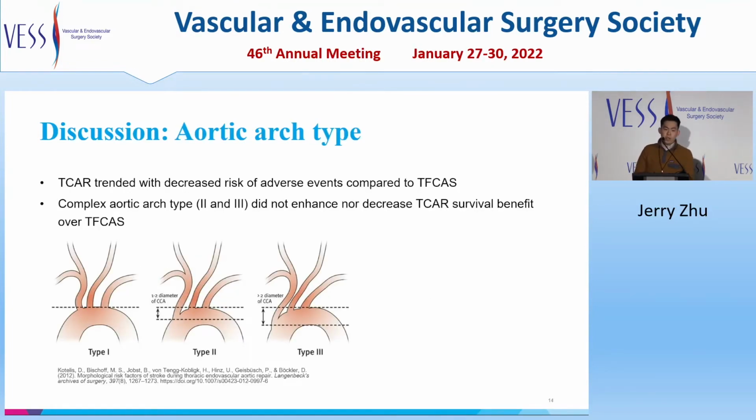And in regards to aortic arch type, our findings were that type 1, TCAR consistently trended with decreased risk of adverse events compared to TFCAS, and complex aortic arch types 2 and 3 did not enhance nor decrease the TCAR mortality benefit over TFCAS.